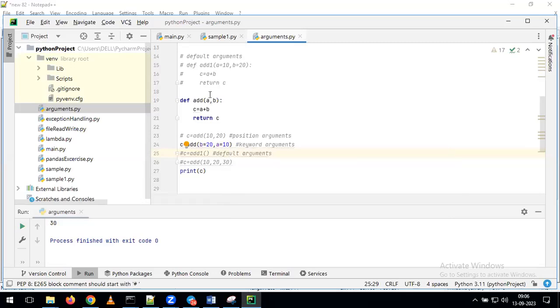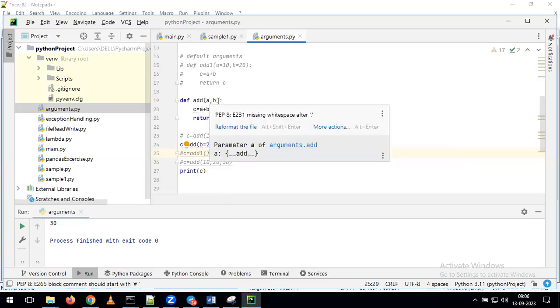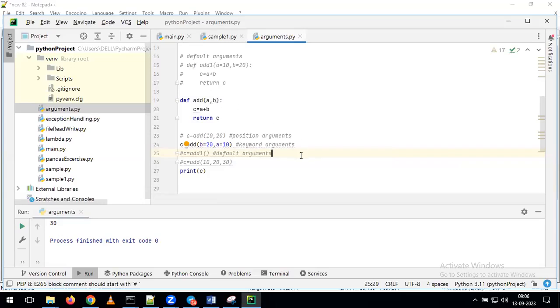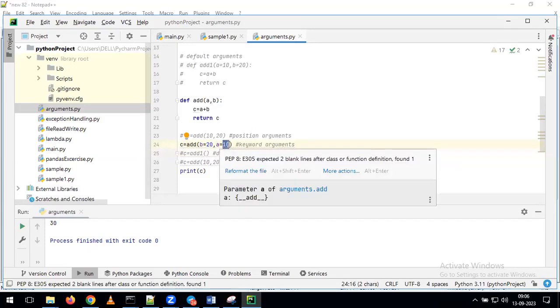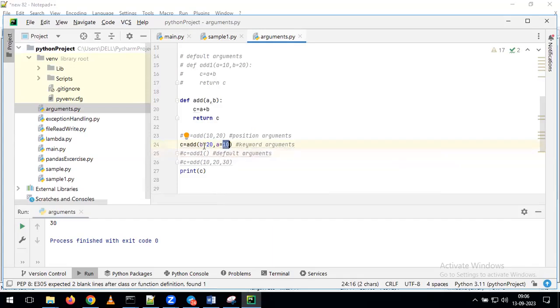Now tell me, as part of execution of this function, what value will it take for a, and what value will it take for b? Any guesses? It will take a as 10 and b as 20, because as part of calling this function, instead of giving only the values, I am giving argument is equal to value. Again, I'm giving argument is equal to value. This is also a way we can pass the arguments.